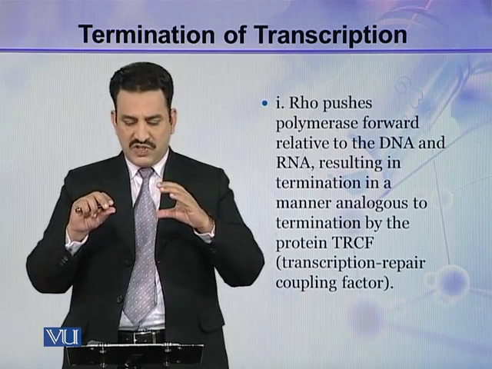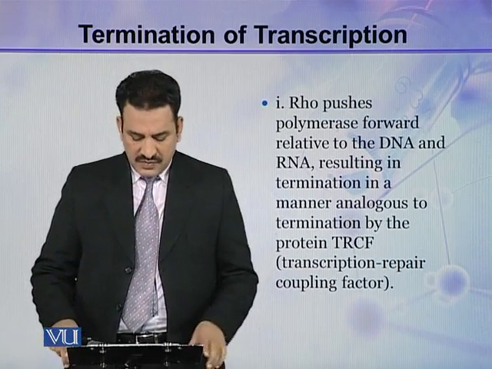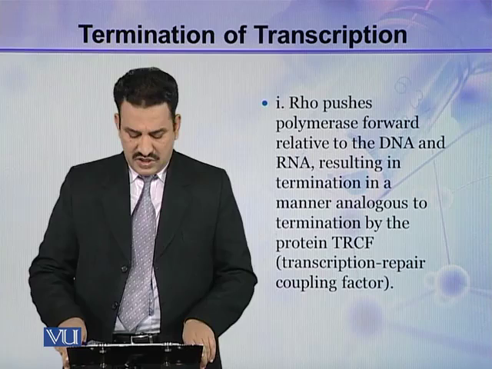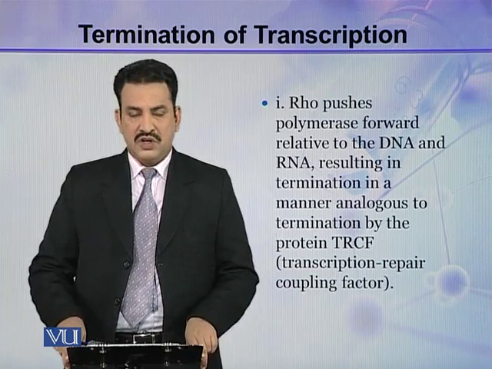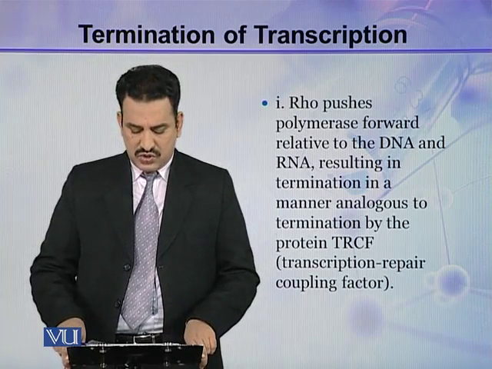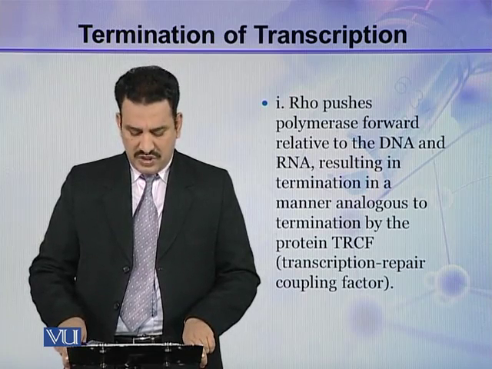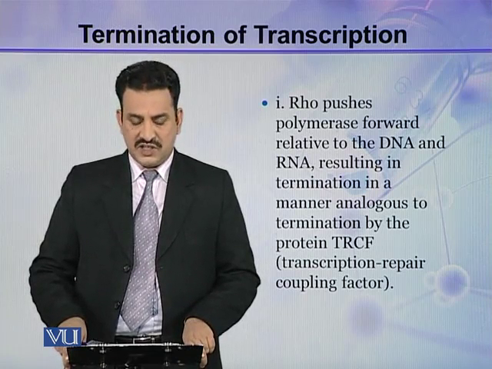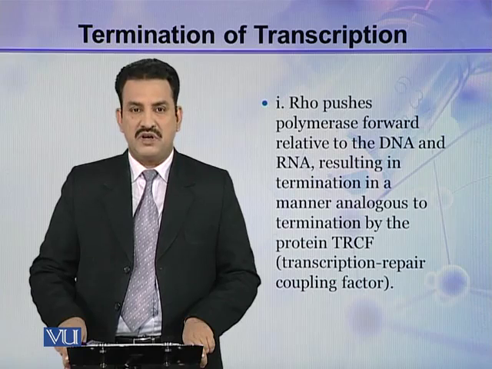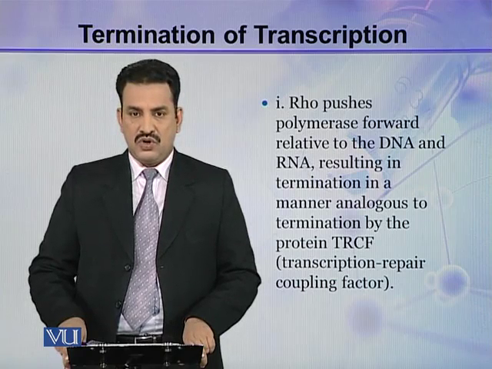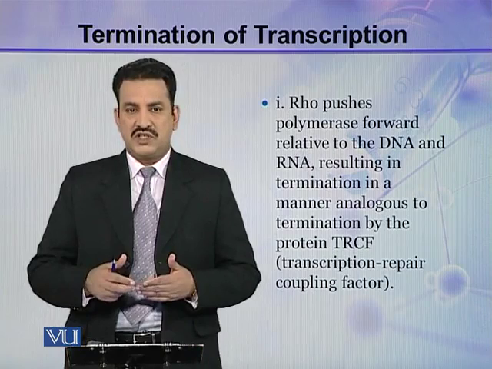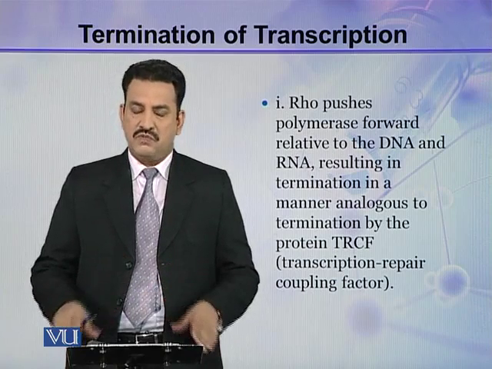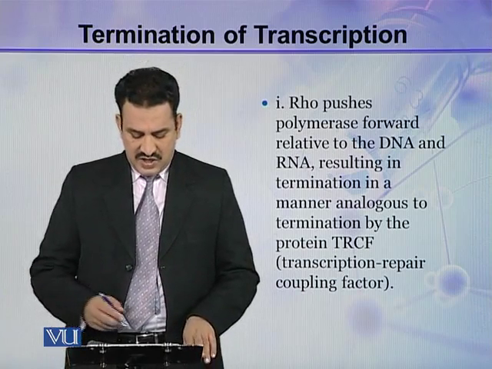So it moves like this, and it results in termination in a manner analogous to the termination by the protein TRCF. TRCF is transcription repair coupling factor. So this RHO mechanism works just like TRCF.